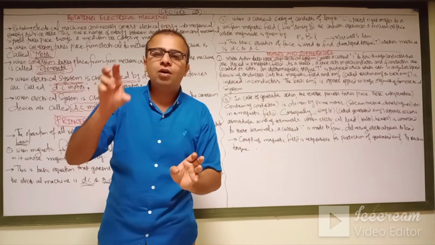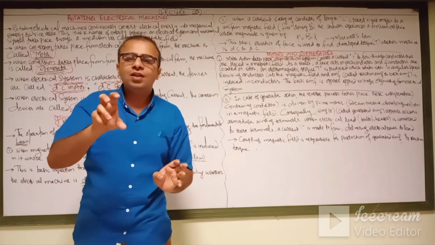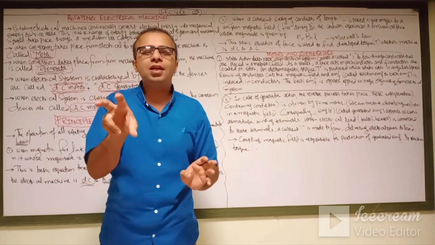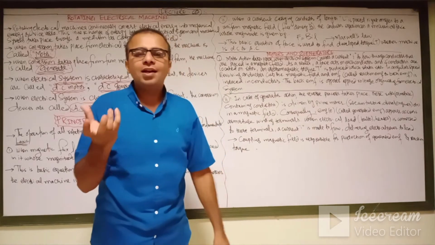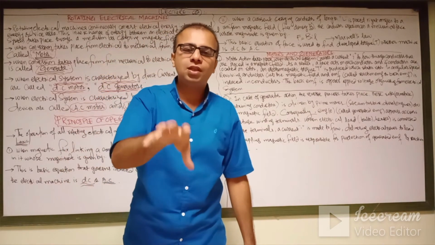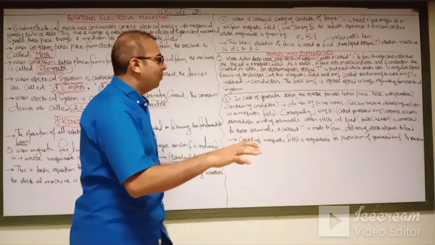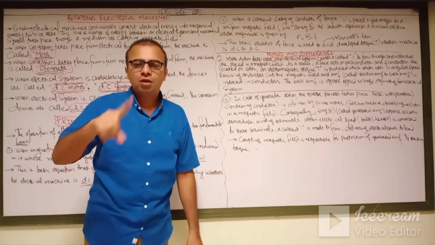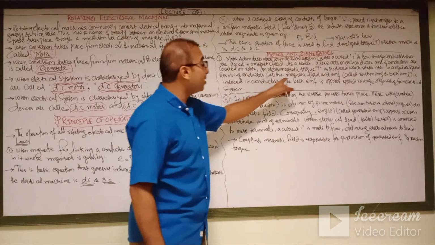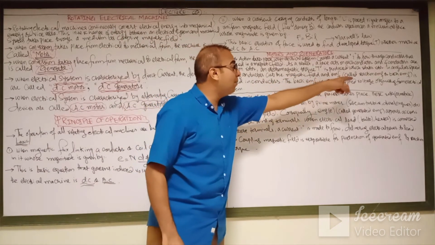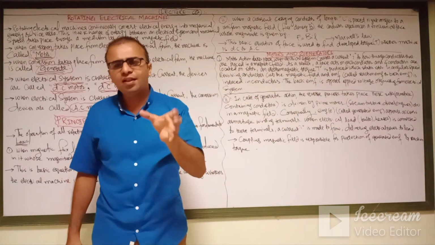The EMFs, or the magnetic field induced currents, are produced in the rotor winding, and then it results that electromagnetic torque is produced on the rotor side. That will be in the form of angular motion, rotational motion. So the revolving conductors cut the magnetic field and EMF is induced in that rotor.